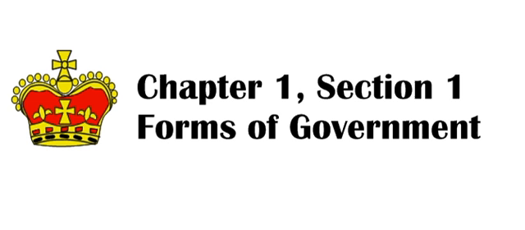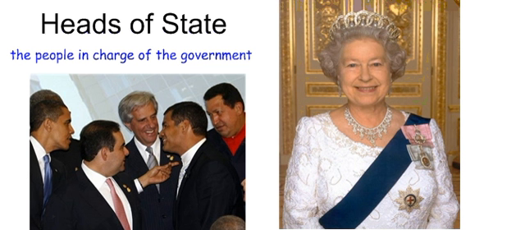Hey, let's talk about Chapter 1, Section 1, Forms of Government. Obviously, in the United States, we are used to a form of government where we have a president, and we have the House of Representatives, the Senate, and the Supreme Court, but not everywhere around the world has a form of government like that. So let's talk about a few of the different options.